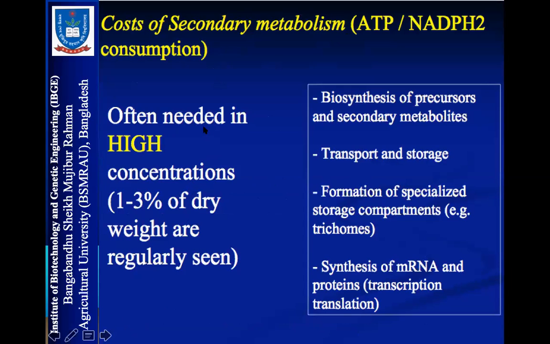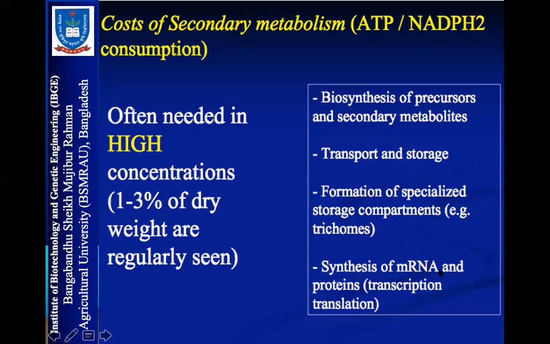The cost of secondary metabolites: they often need high concentration. Biosynthesis of secondary metabolites is an expensive process, and transport and storage also need energy. Formation of specialized storage compartments like trichomes, and structure formation, requires energy.